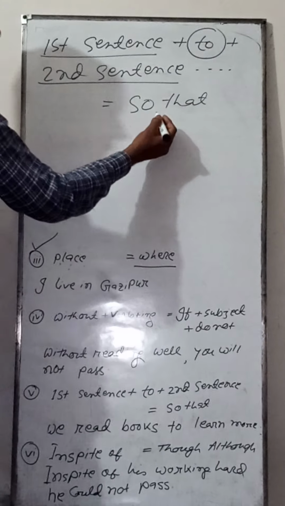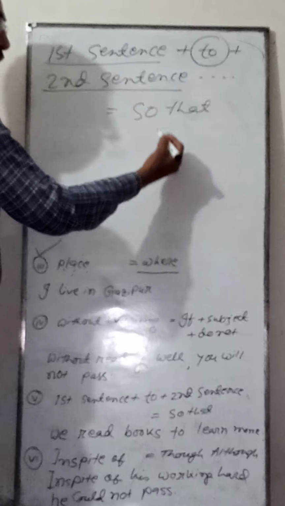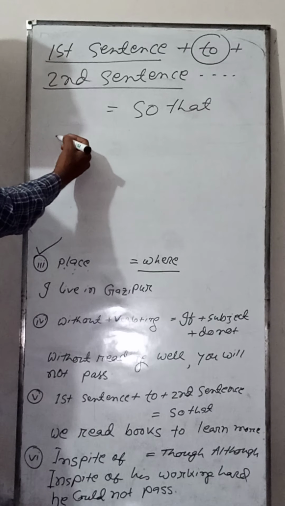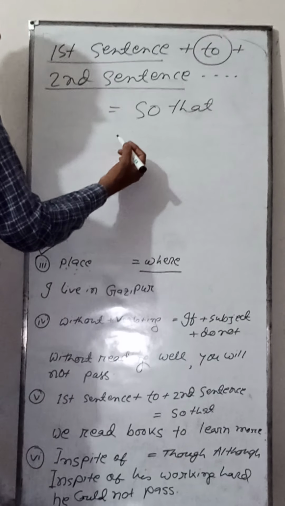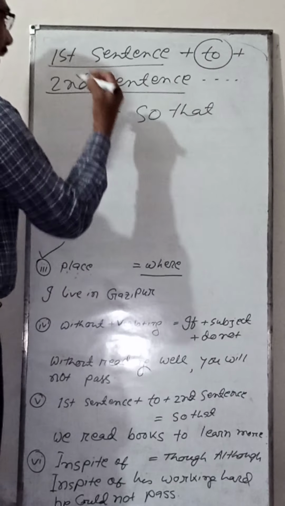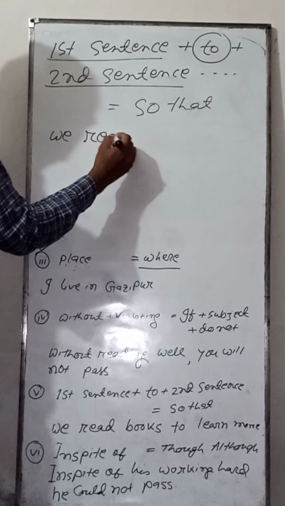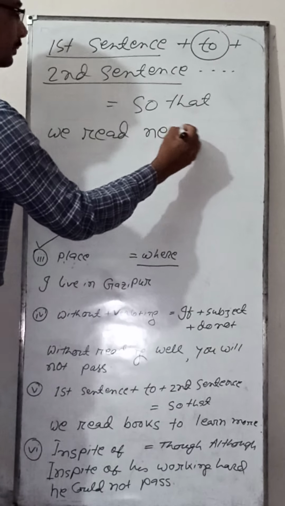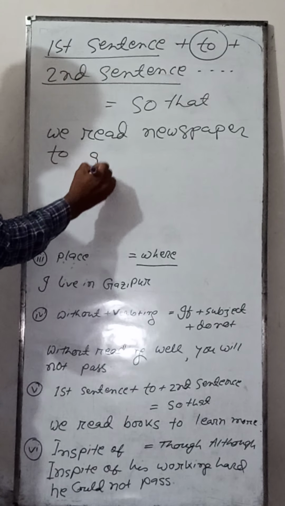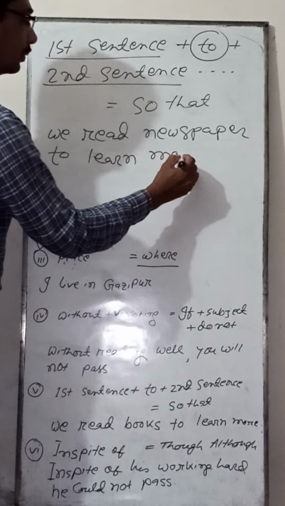In case of so that, you have to add can or could. If you find a present form sentence, you have to write can, and if you find a past sentence, you have to write could. For an example, we read newspaper to learn more.